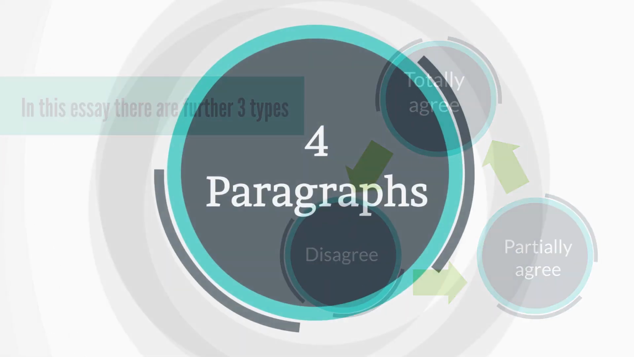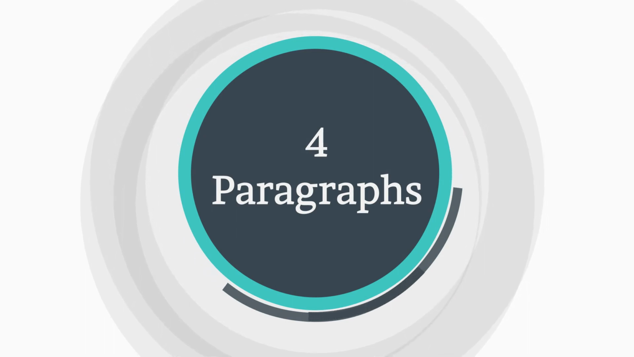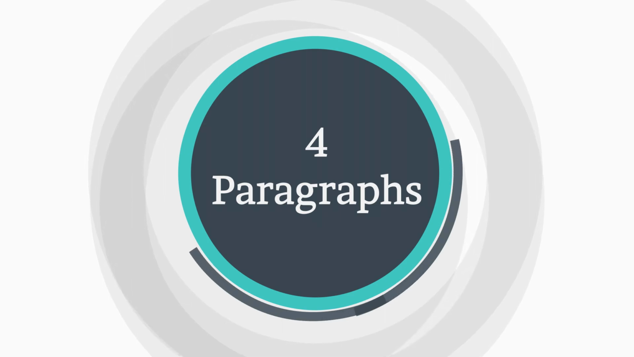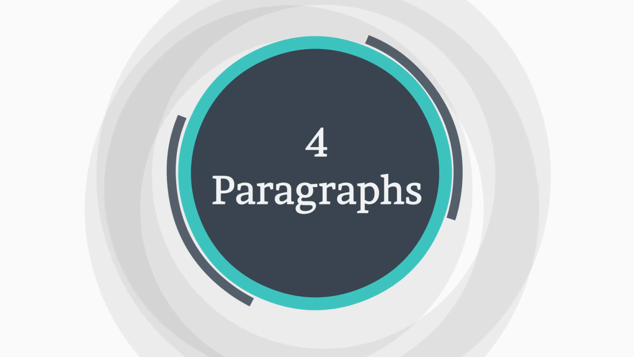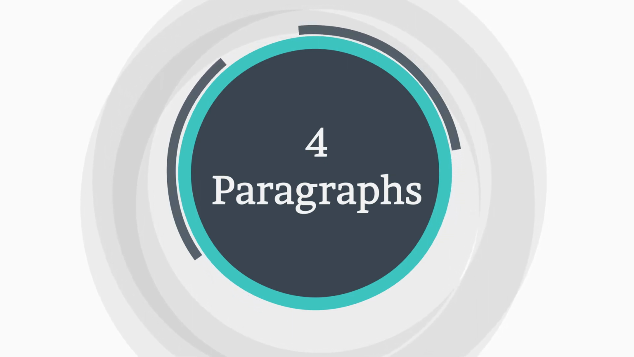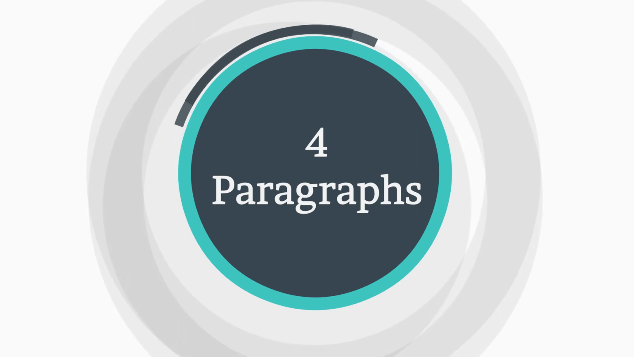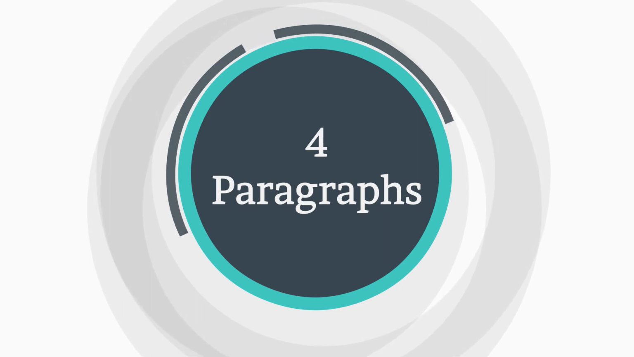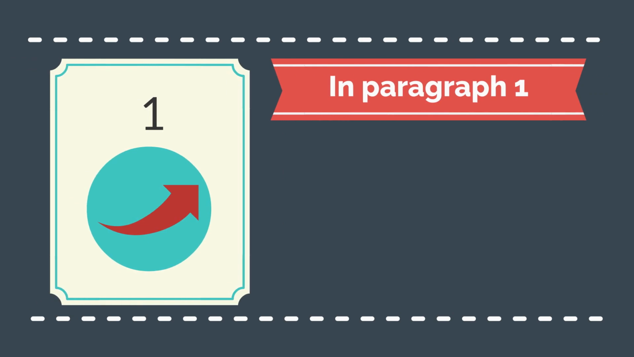Okay? Further, the method of writing this type of essay will be different for all these 3 kinds: agree, disagree or partially agree. Okay, so now I will tell you how we have to write the essay in these formats, either you agree or disagree or partially agree. Okay, so let's start. First of all, you have to write paragraph number 1.